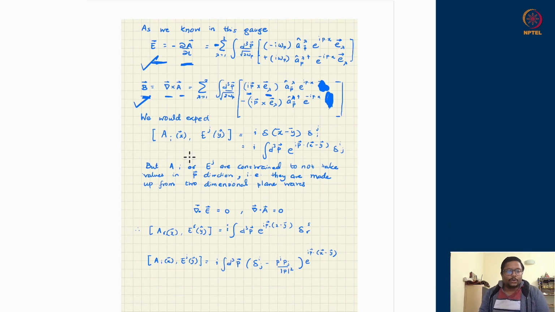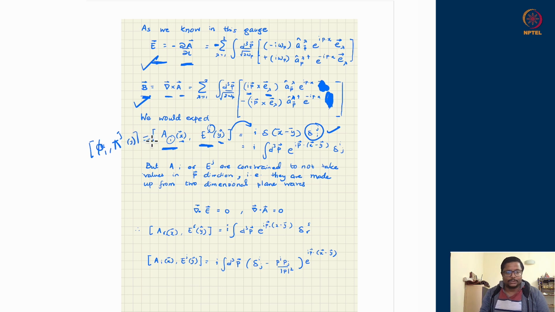Now we already knew the A_i's and E_j's are supposed to be a conjugate pair. That means we should expect that their commutation relation, which should be an upgraded version of their Poisson bracket, should give me this object: delta of x minus y, they should be on the same location, and delta ij, which is this thing. This is reminiscent of, let us say, phi i and pi j at x and y.